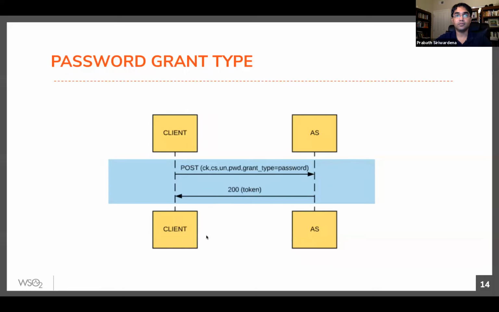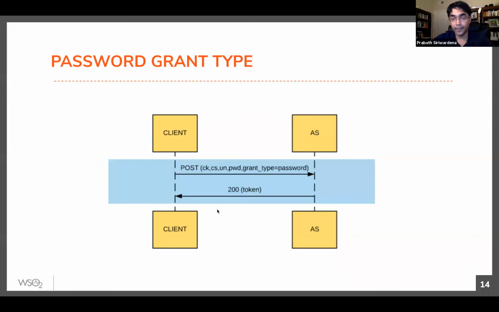Yeah, so this is quite straightforward. You just do a post from the client to the authorization server's token endpoint, passing the client ID, client secret, and also username and password of the user. And you need to set the grant type as password, then you'll get a token back.